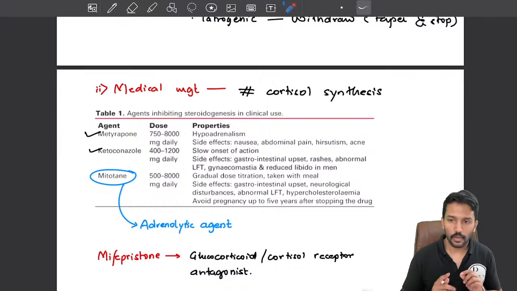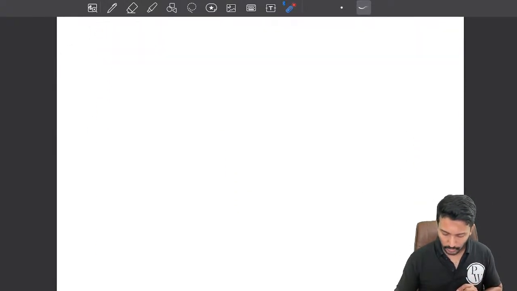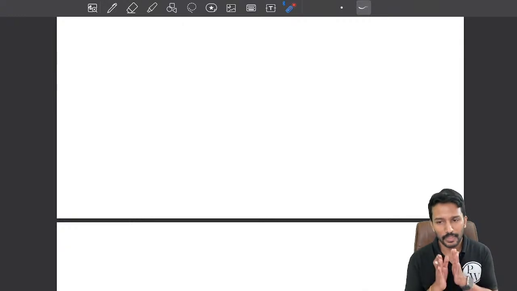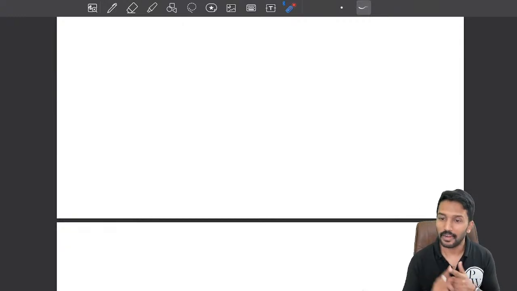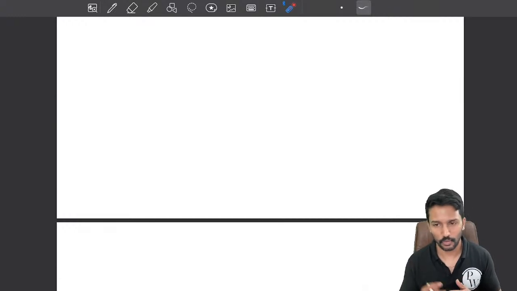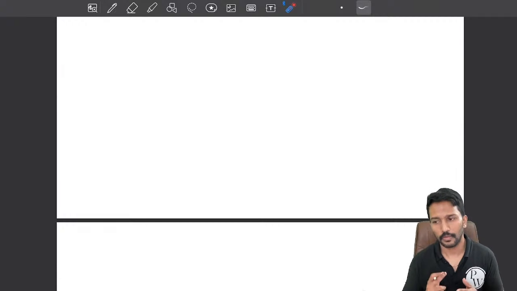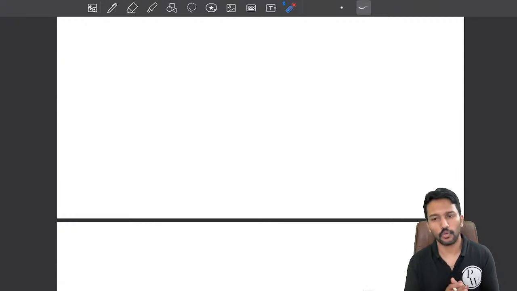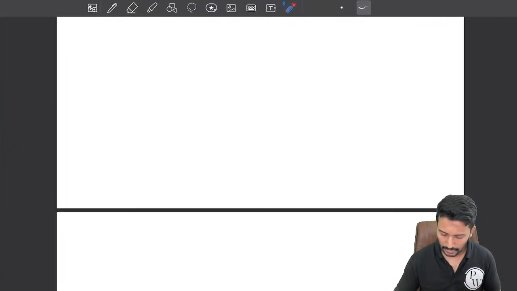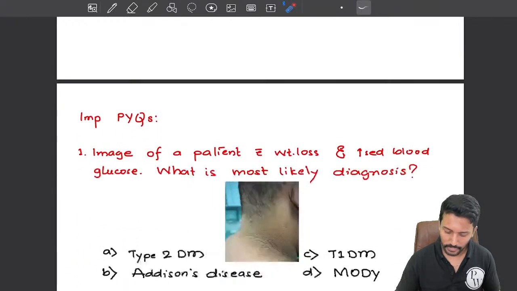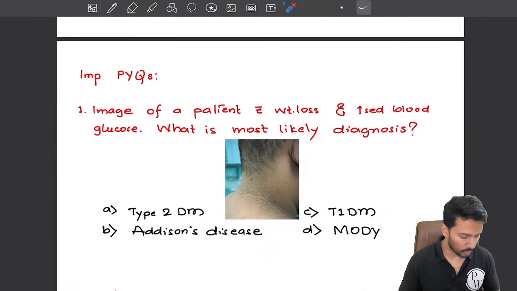Okay. So now that kind of brings me to the basic closure of important topics under endocrinology. There is something that is missing, which is the adrenal gland, which will be covered by the surgery colleague who is going to start probably after medicine, maybe OBG or surgery. So he will address the adrenal gland. There is also one more topic that I have not addressed, which is diabetes mellitus, but I will take you through important MCQs related to diabetes mellitus. So we will start with a quick revision of some of the important PYQs.